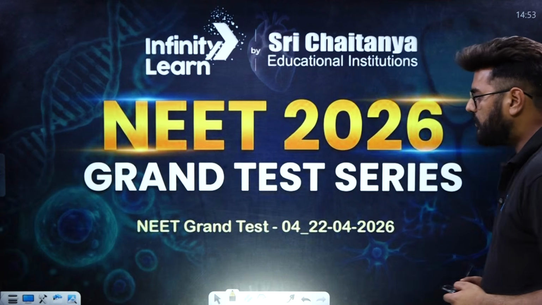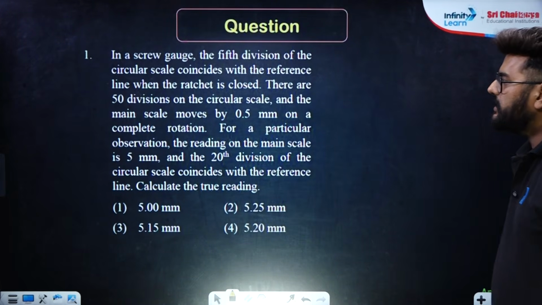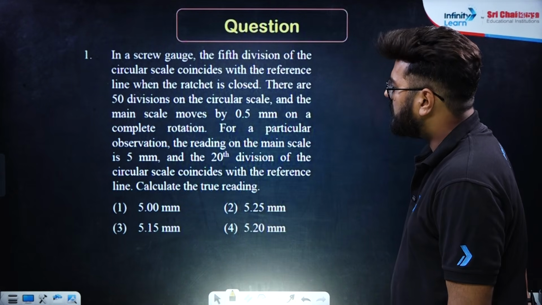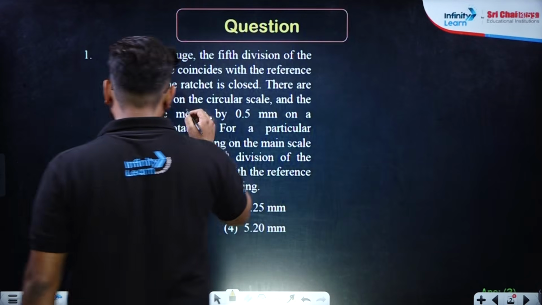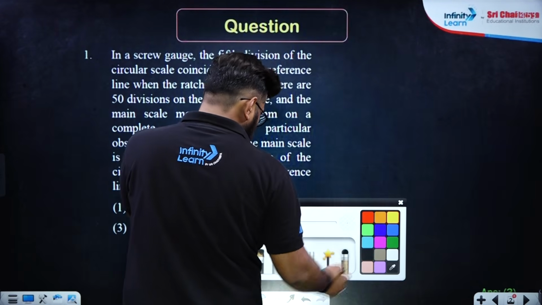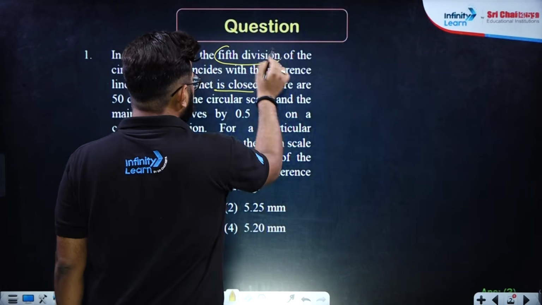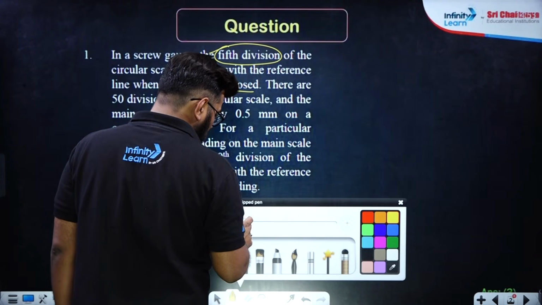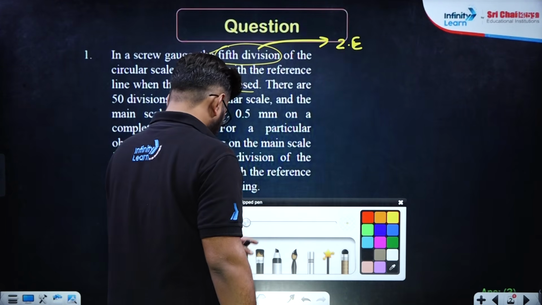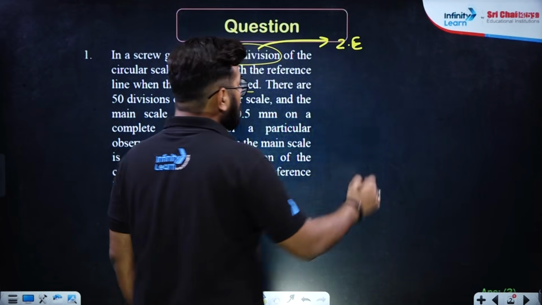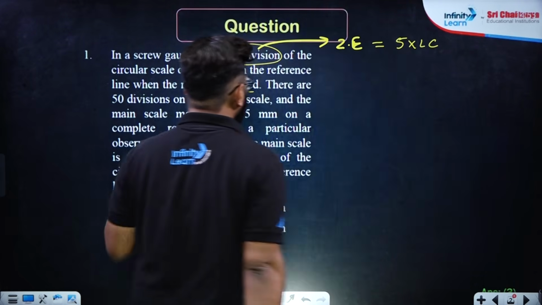So now let's begin with the first question. The first question is basically from the screw gauge, and they're saying the fifth division of the circular scale coincides with the reference line when the gauge is closed. Now what do you mean by this? When it is closed, there is no object in the screw gauge. That means they are pointing you towards the zero error, and the zero error over here will simply be equal to n, which is the fifth division, times the least count. Now how do you calculate the least count?